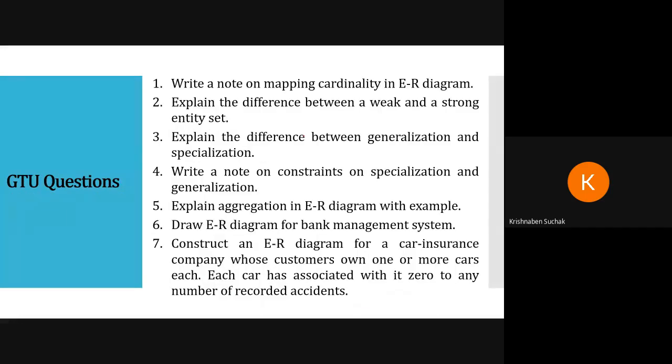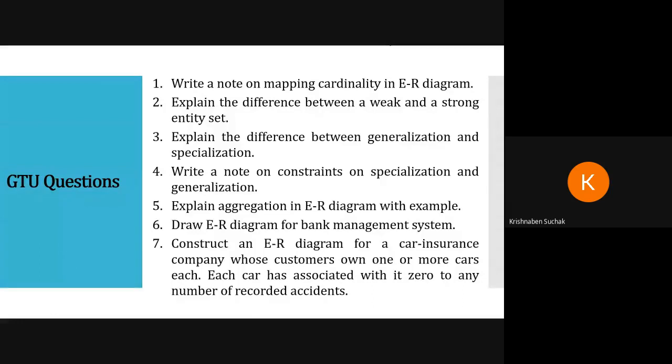Okay. So here are some GTU questions which were asked from this chapter in GTU in different years. You have to write a note on mapping cardinalities. That means you have to show one to one, one to many with proper examples. Explain the difference between weak and strong entity set. Explain the difference between generalization and specialization. Whenever the difference between these two is asked, you have to write that generalization is a bottom-up process and specialization is top-down. Write a note on constraints on specialization and generalization. Again, the same question with different words.